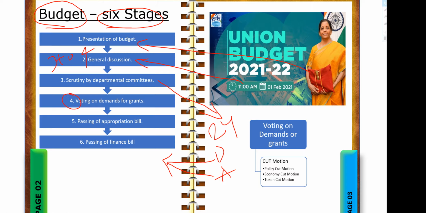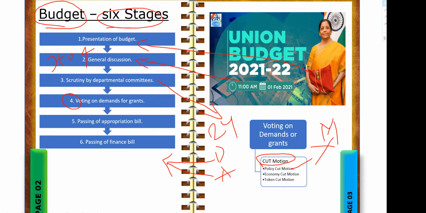What is the demand for grants? For example, in this thing, a cut motion will be passed. What is cut motion? For example, if you take policy cut motion, if you take a policy that is Manrega scheme. Okay, Manrega scheme, let's say one member has said this policy is not good, we do not need this thing, then he passes a policy cut motion.